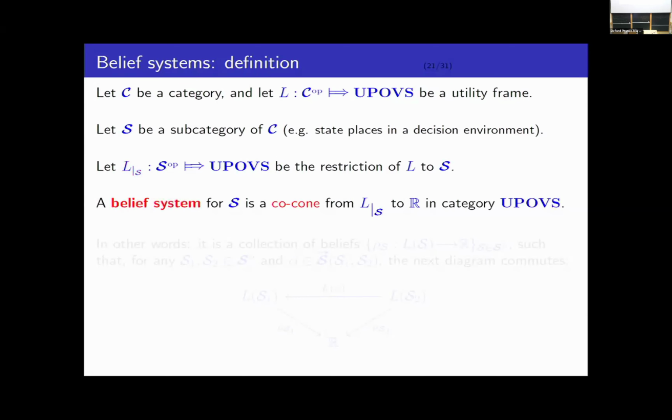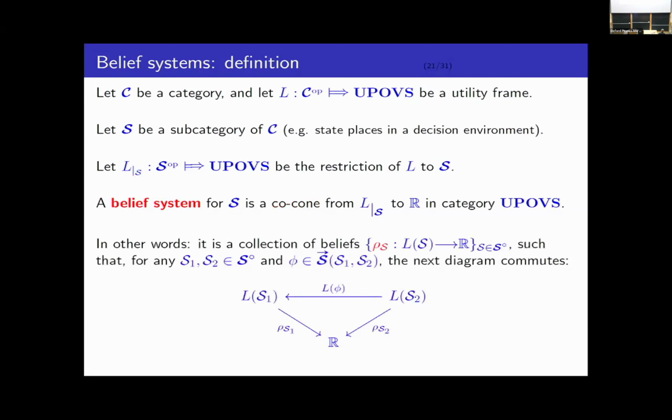A belief system is just a co-cone from this functor into the real numbers. Remember that the real numbers are an object in the category. So concretely, it's a collection of morphisms, i.e. beliefs, a collection of beliefs rho sub S from L of S into the real numbers for every S in this subcategory of state places, such that for any state place morphism phi between any two state places S1 and S2, this diagram commutes.